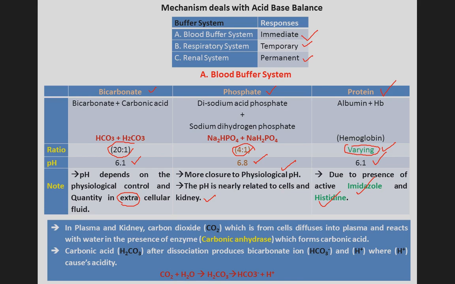This is the equation: CO2 plus H2O, that is carbon dioxide and water, in the presence of carbonic anhydrase forms carbonic acid. When it dissociates, carbonic acid forms bicarbonate and hydrogen ion.